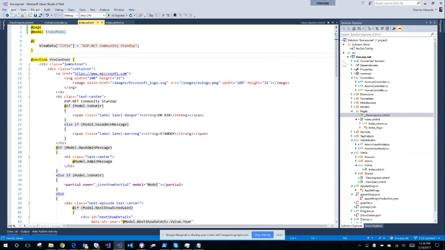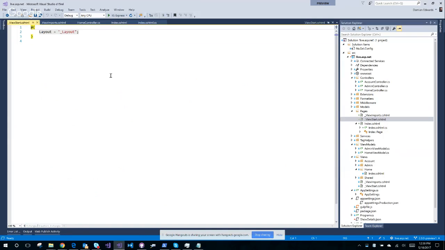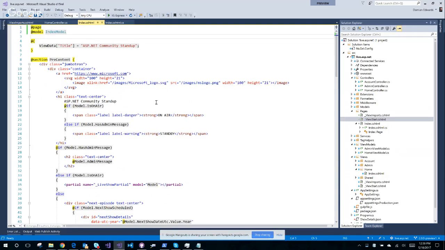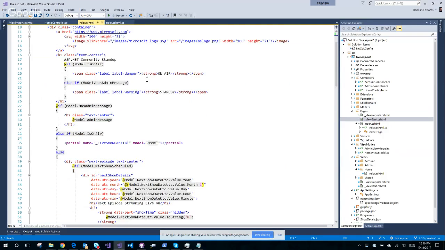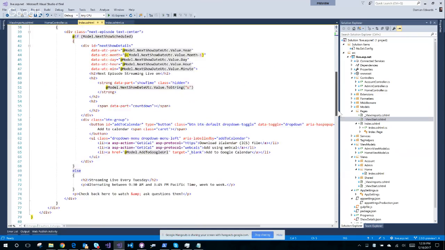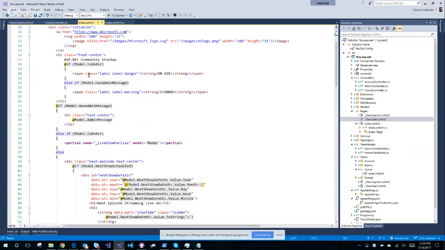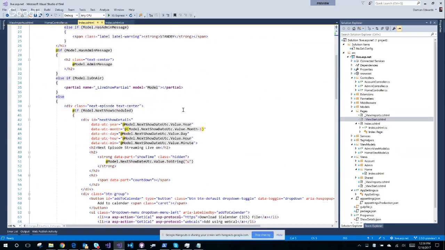All right, so layout is all the stuff. I need a view start because I need to set my layout. You can share layouts between pages and views. That all just works fine. So there's my view start. It'll set layout to layout. Let's close that. So now I've got a layout page for my page. And in theory, nothing here should change. And I should get an error if it does because I've set my model. I copied all the stuff over. So all this code just works the way it did before.